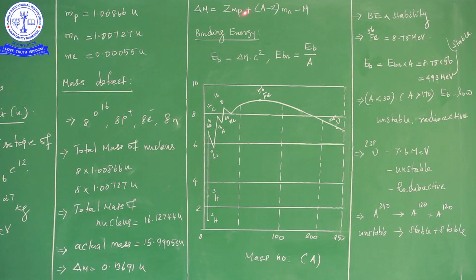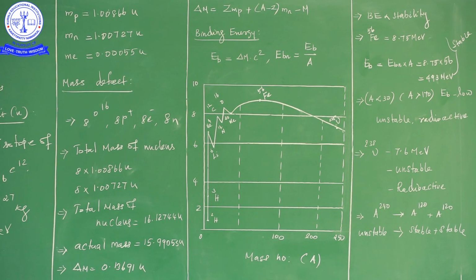Z mp plus (A minus Z) mn is the total mass of the nucleons from the calculation method. So there is a mass difference between the calculation method and the experimental method. The mass difference is commonly known as the mass defect. So mass defect is the mass difference between the total mass of the nucleons and the actual mass of the nucleus.